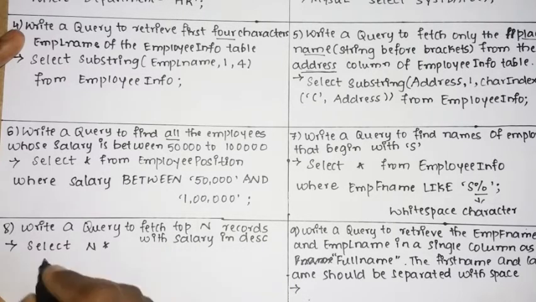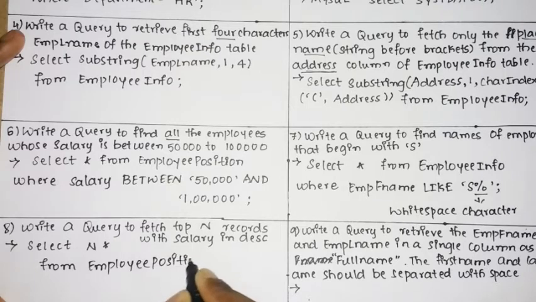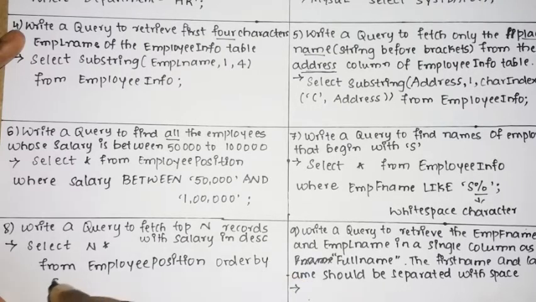So select top n star from the name of the table. Salary is included in the employee position table. So from employee position, then after that order by salary, in descending order. So this is the query for this.